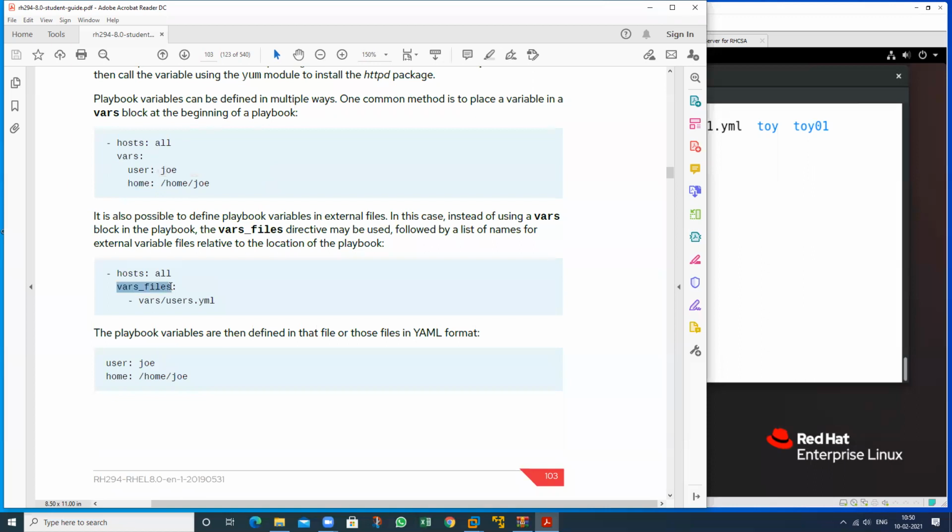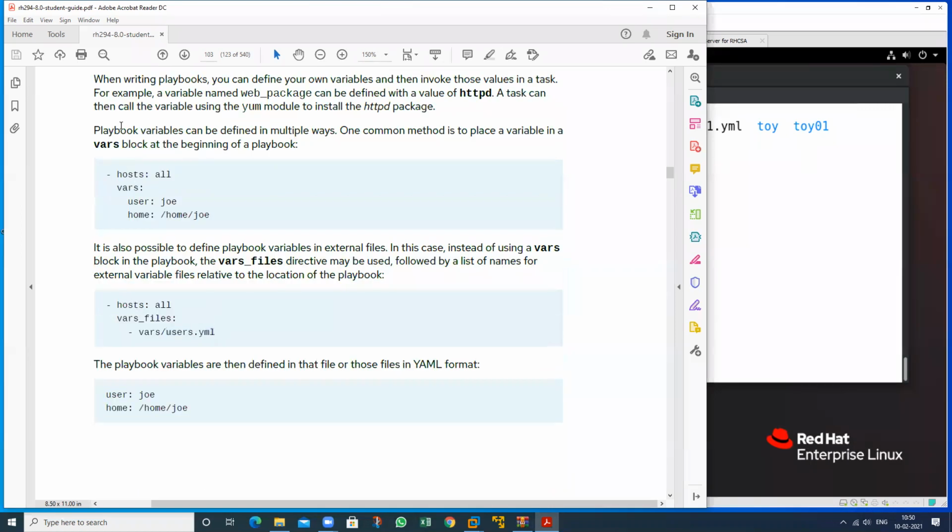Suppose this is this one. This is vars_files, and this is the name of the variable. And we can also take the variable from the other file. So see here, playbook variables can be defined in multiple ways. We have different methods, and by using these methods, we can define the variables.